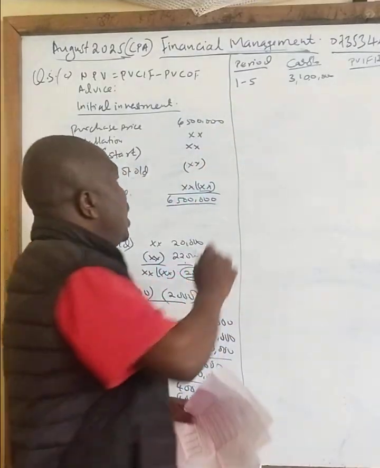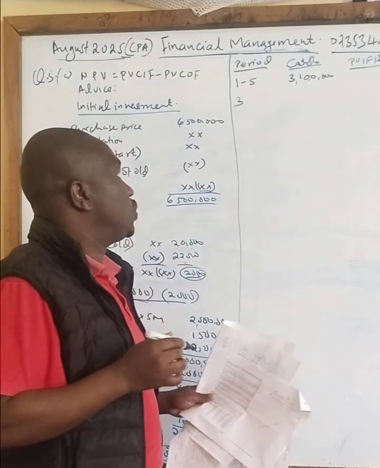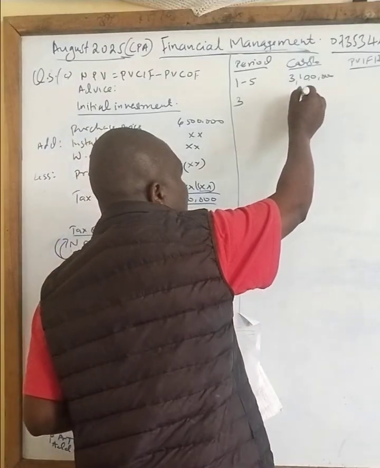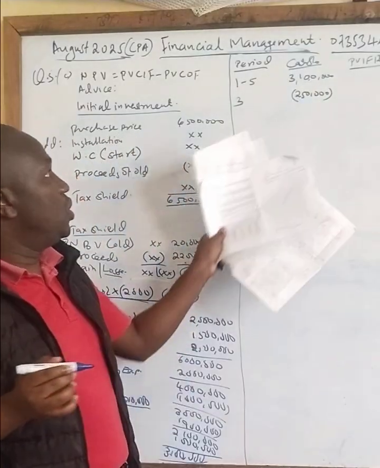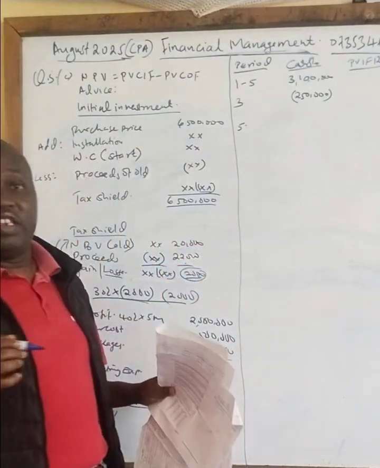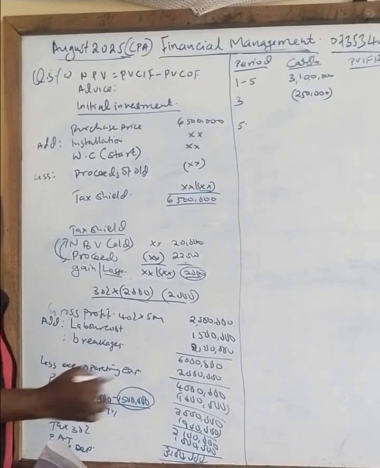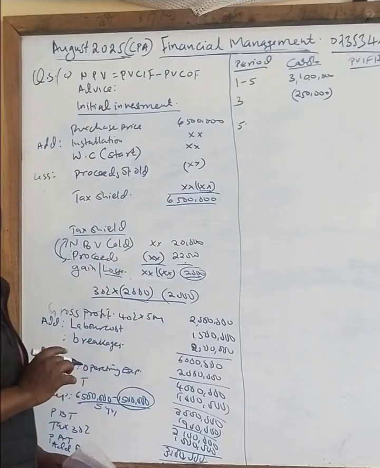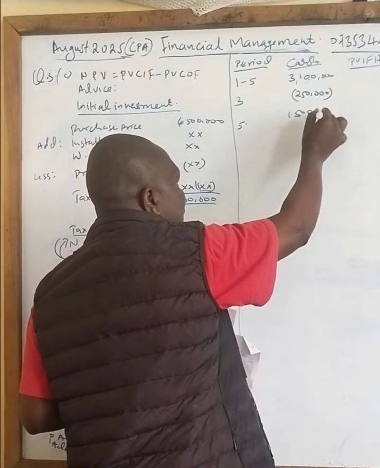Then another expense came in on the 3rd year, which we were told is overhaul cost. Overhaul cost was 250. How do we show the overhaul cost, class? It is an expense. We show it like that. But it will be on the 3rd year. Then we have an income on the 5th year, which was the disposal. When we sell this machine here after 5 years, we will get 1,500,000. So we will have also 1,500,000, which is a cash inflow.